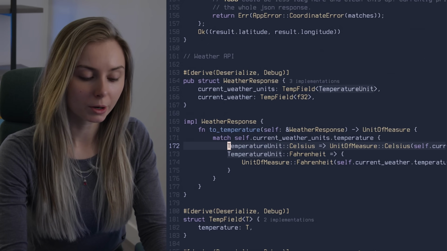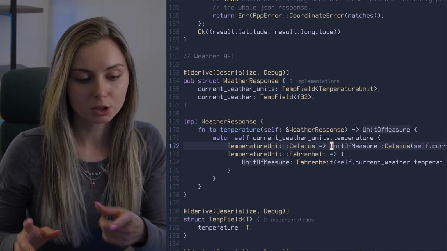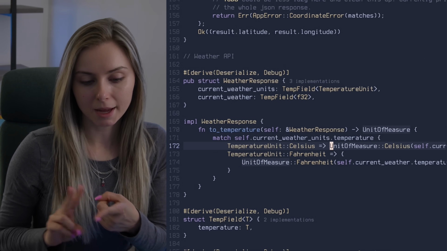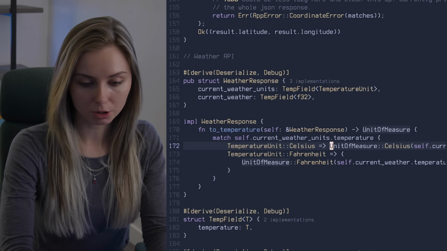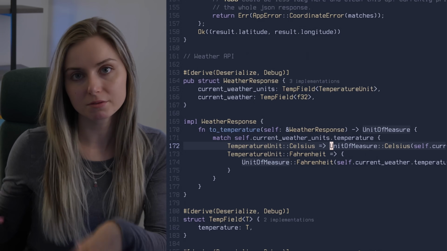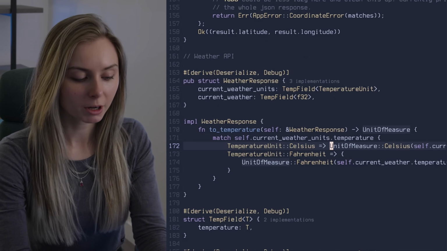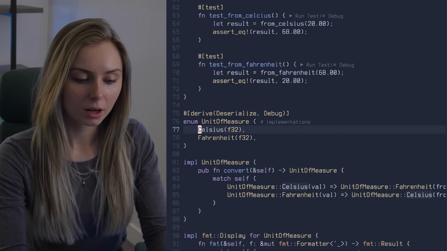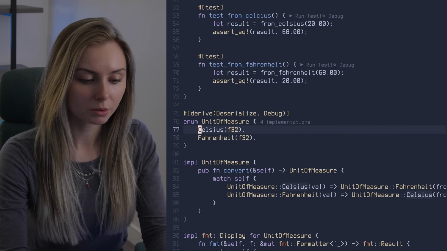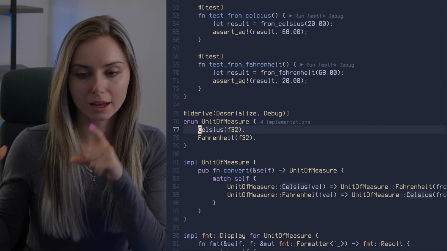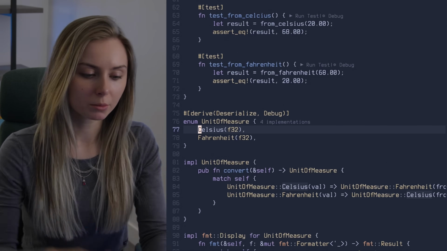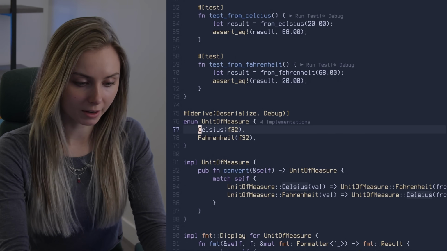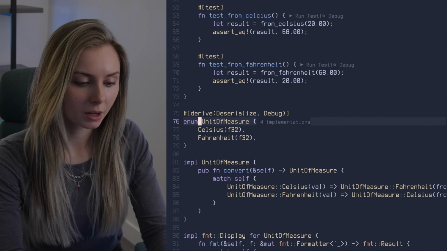This is where we're basically using the unit name and the numeric value to map it to our primary enumeration that is either going to be Celsius or Fahrenheit alongside the numeric value. These are newtype variants, so it means that they have an actual value associated with them. The unit type ones are when it would just be Celsius or just Fahrenheit. These are all things I've been learning, okay?